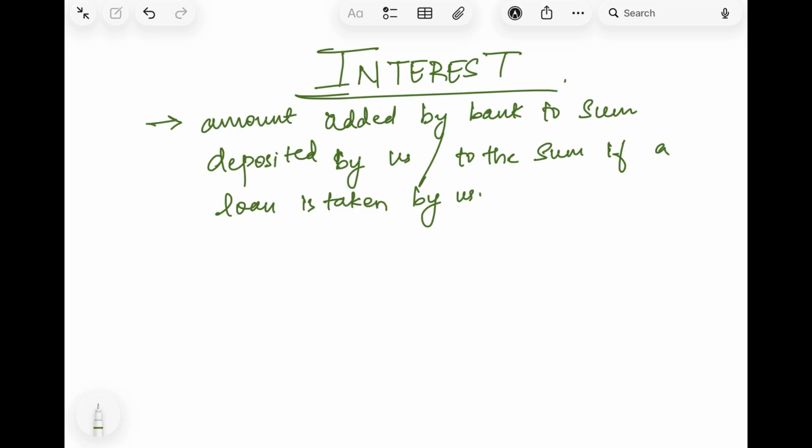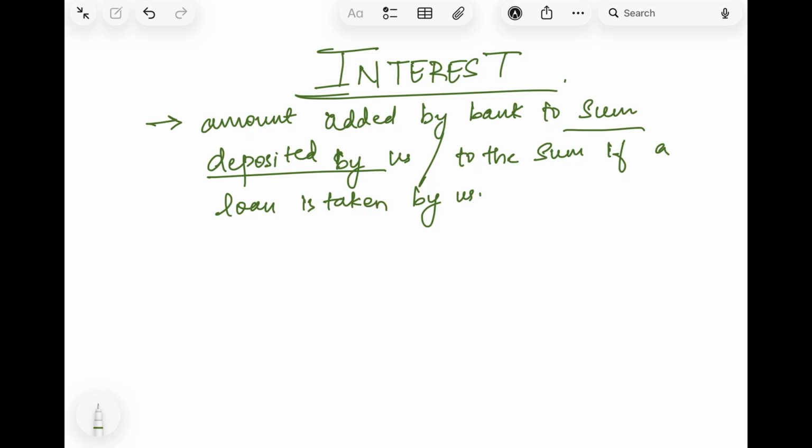So everyone has a bank account, right? And we deposit some amount in the bank, right? So whatever amount is there in the bank approximately gives us an interest yearly for keeping that amount in that bank account. That is what is called interest, that is given by the bank.